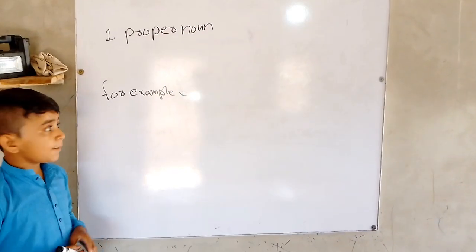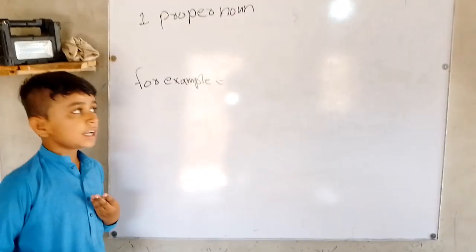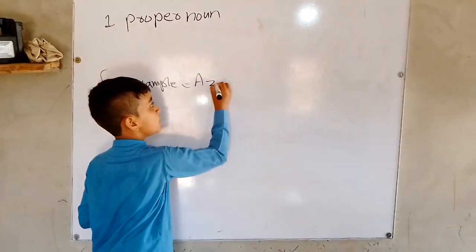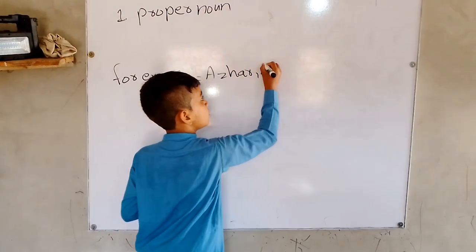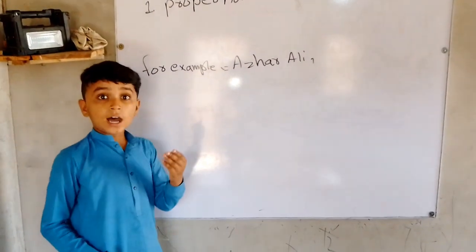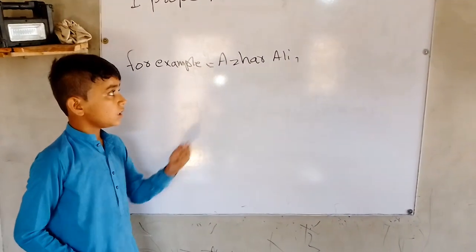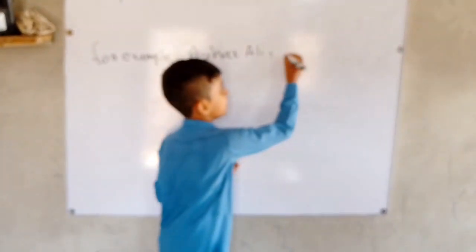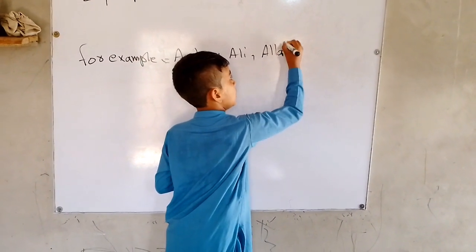Proper noun examples. My name is Azhar Ali. Azhar Ali is a special name. And Allah, the creator of the whole world. Allah is a special name. We cannot change it.